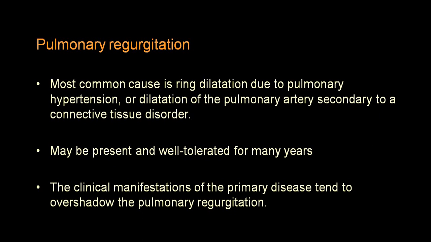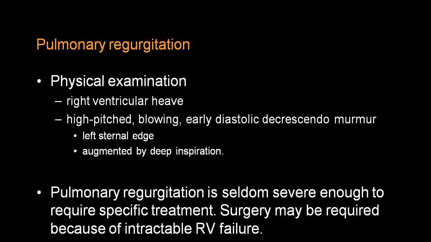So it usually follows a big dilatation of the right ventricular chamber. In pulmonary regurgitation you can get an early diastolic decrescendo murmur heard best in the pulmonary area. There will be a right ventricular heave. There will be a huge enlargement of the right ventricle and usually it requires a pulmonary valve replacement.